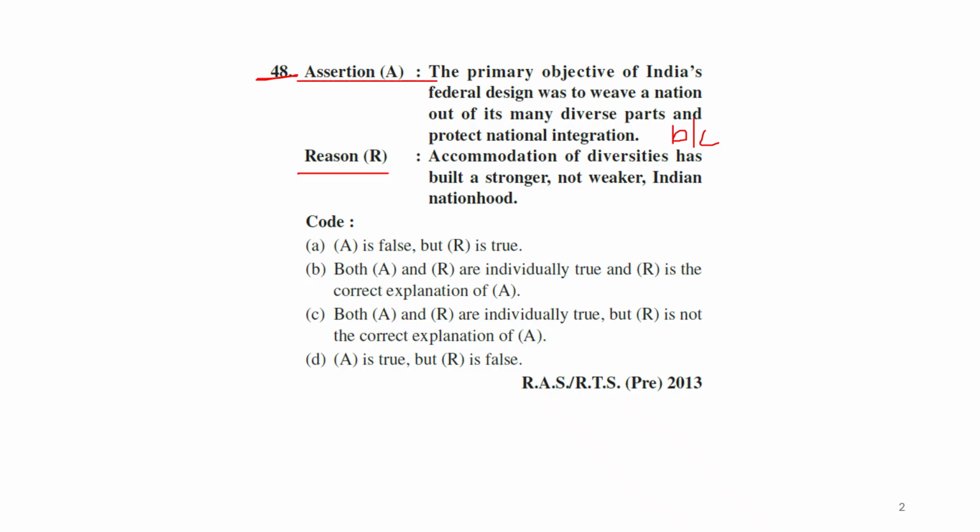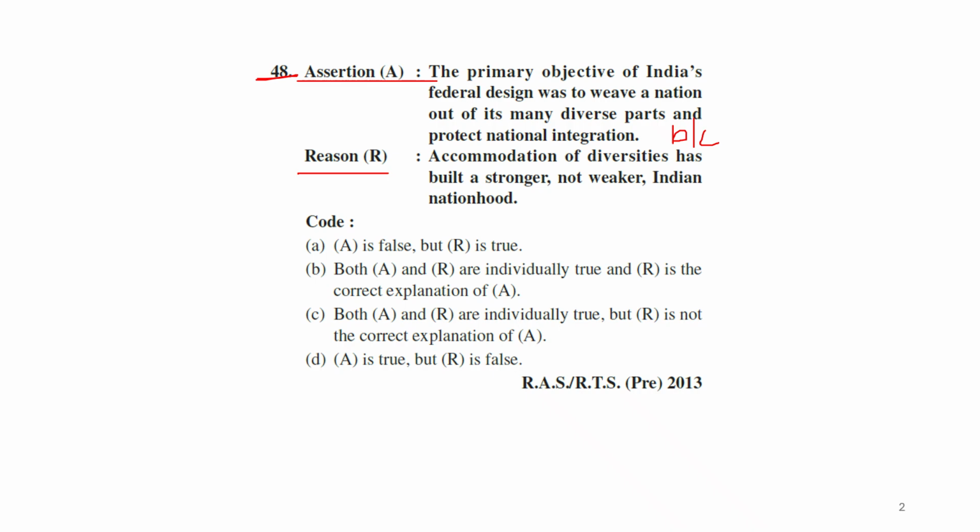If it holds true, then the option will be B, like both A and R are correct and R is the correct explanation of A. So this is the way of doing these assertion reason questions.